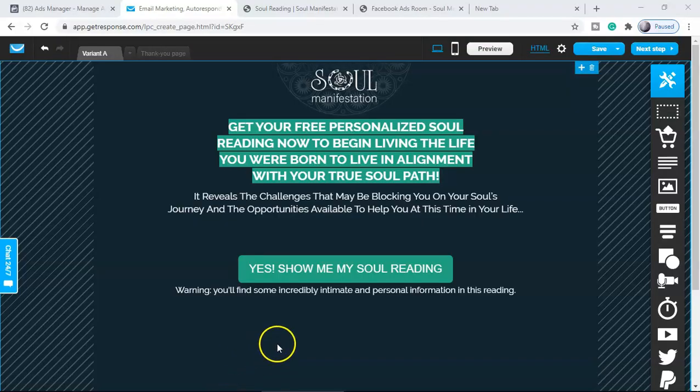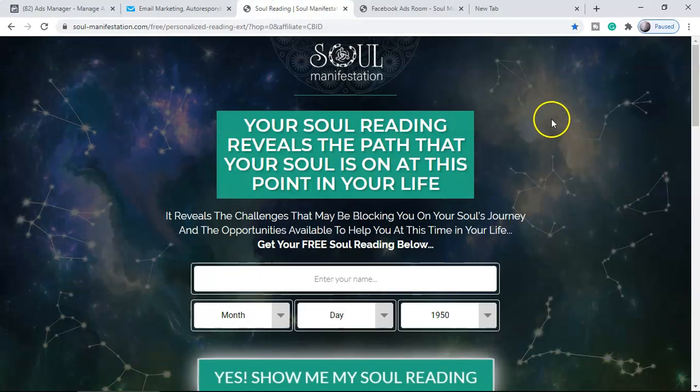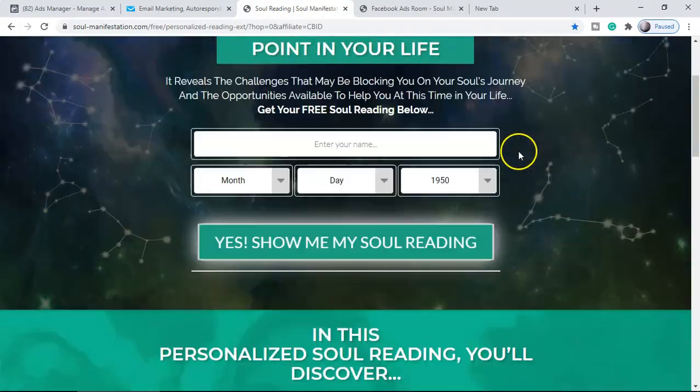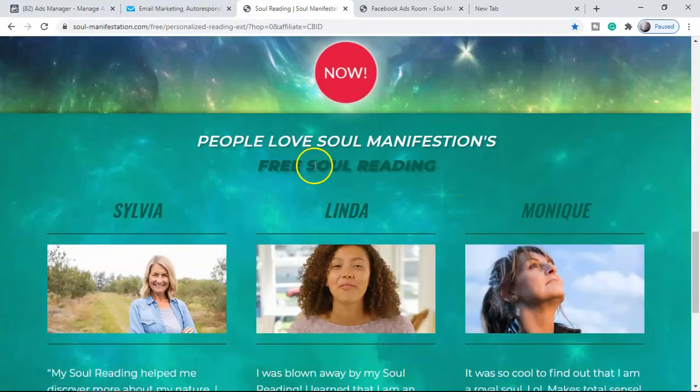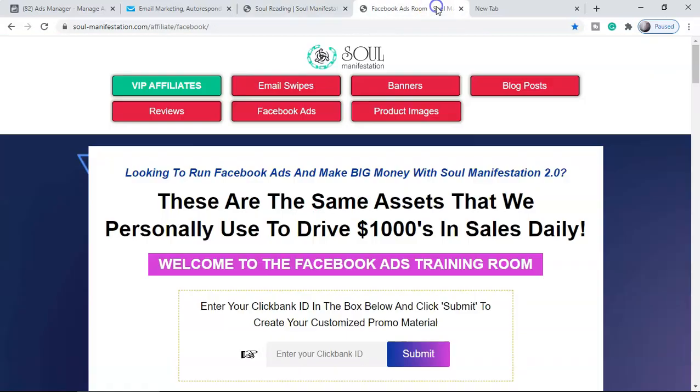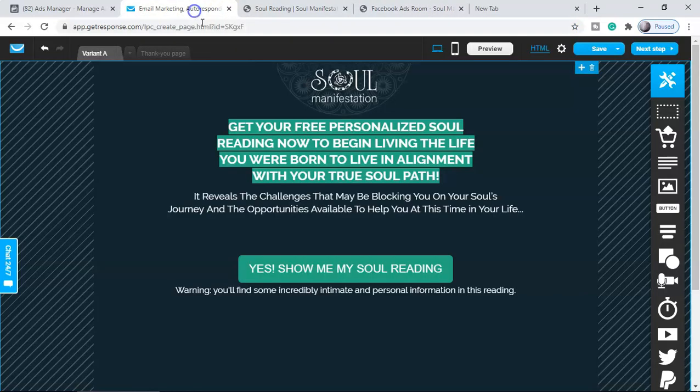Now we have to create a landing page. I already created a landing page here. One of the key things about your landing page is the relevancy with your sales page. There should be relevancy, and make sure, right, you are going to use the sales page, as well as you can also use these blog posts, reviews, and email swipe to create a good landing page.